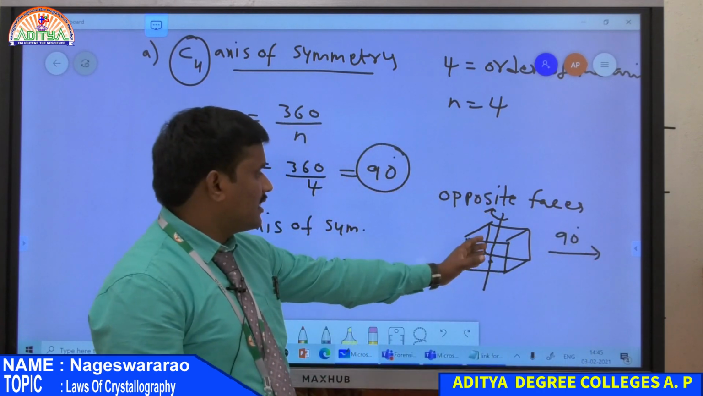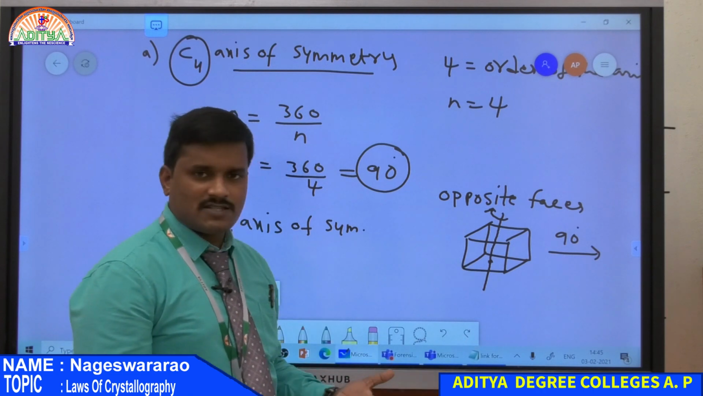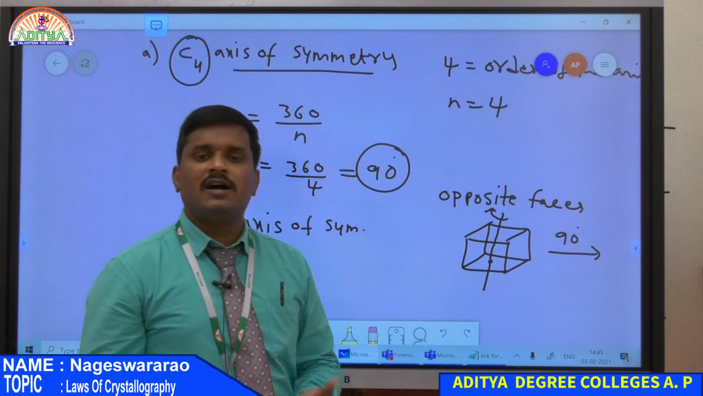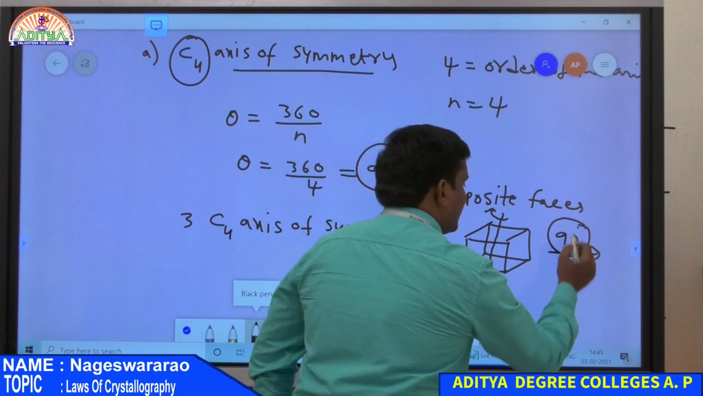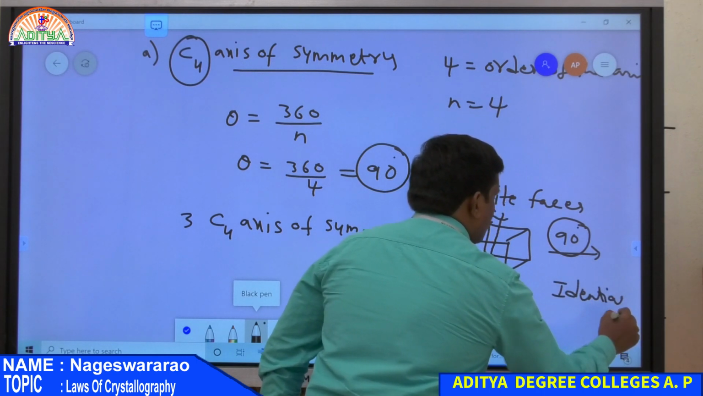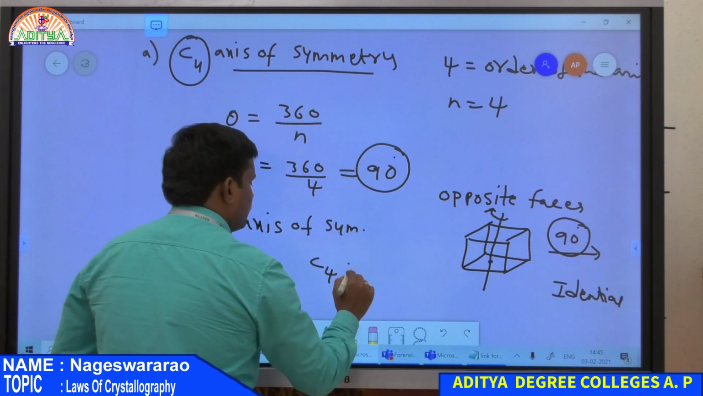If we rotate the crystal by 90 degrees, then again it gives an identical configuration because it is a cubic crystal. So after rotation also we get the same configuration. That means by rotating the crystal by 90 degrees we get an identical configuration. Therefore, the crystal has a C4 axis of symmetry.